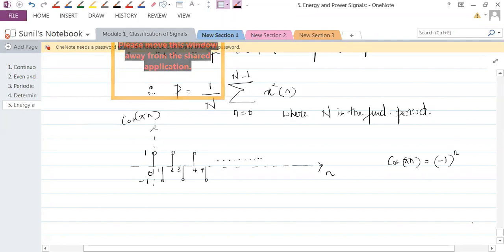For odd numbered n, it is minus 1, and for even numbered n, it is plus 1. So that happens with this mathematical expression. Now, seeing this, can you tell me what is the fundamental period? Anybody, can you comment on this? What is the fundamental period of cos pi n? Because that is required here to calculate the power of the signal.